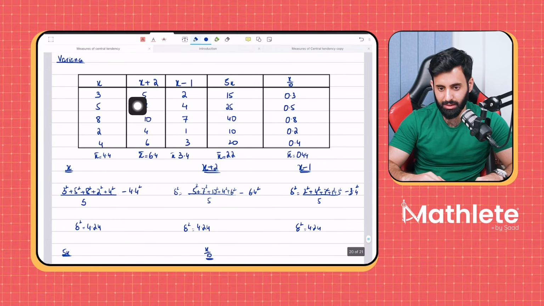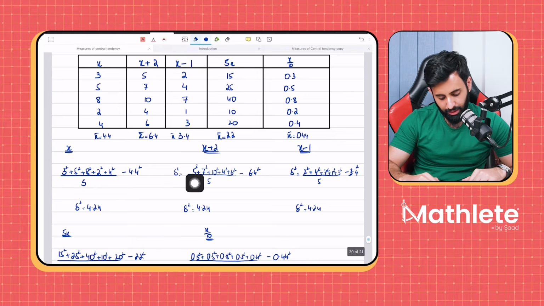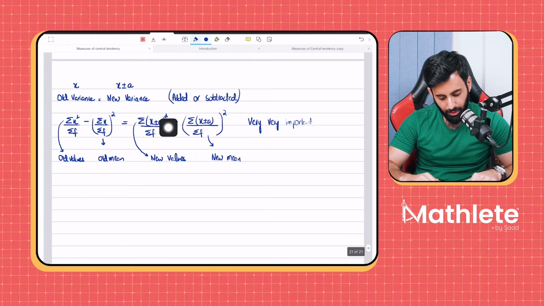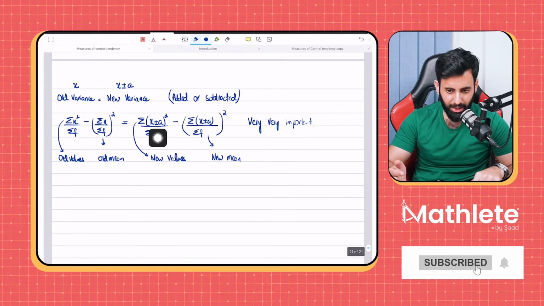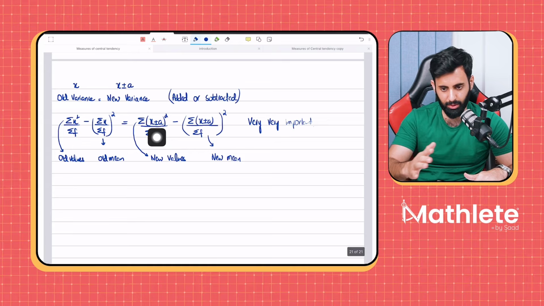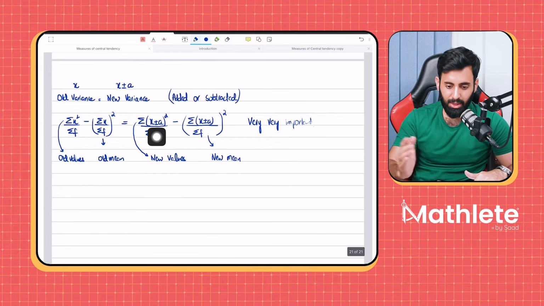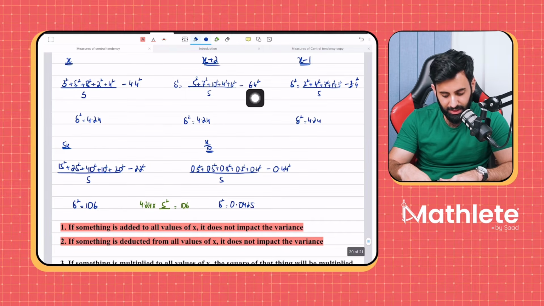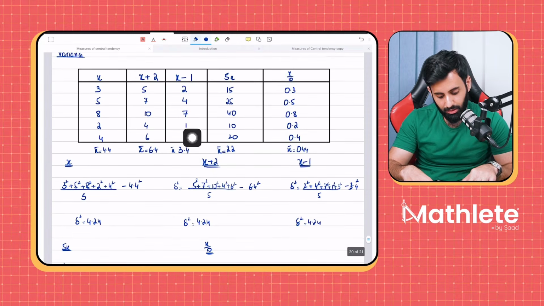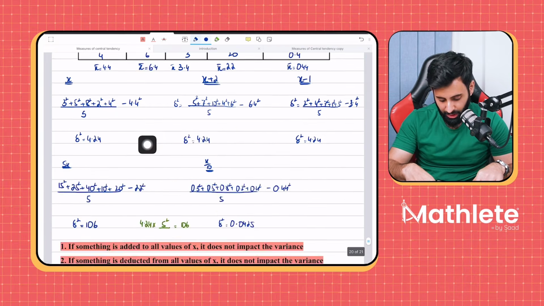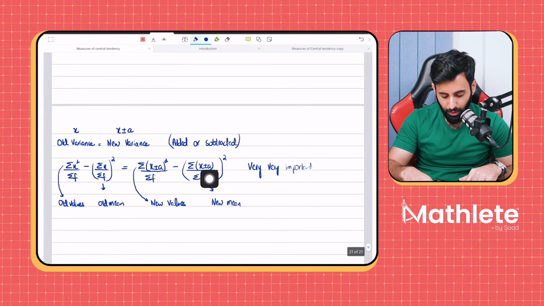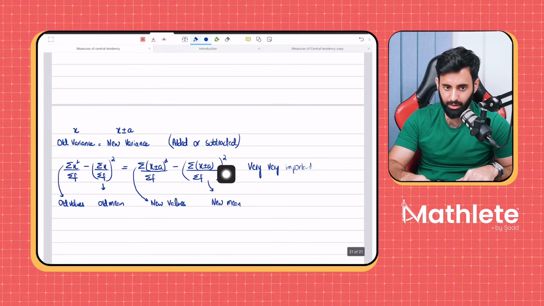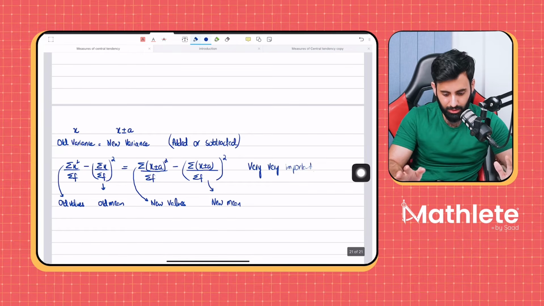All right, so let's take this data set for example. What did I do over here? I took the square of all the values after 2 has been added. So I took the square of all the values after something has been added. This plus minus means that it could be plus or it could be minus. It's not like you're going to do both. And then I divided by the total frequency, which is 5. And from this, I subtracted the mean. What mean? The mean of the new data set, which we can find by taking the sum of all the values after something has been added, dividing by the total frequency, and then squaring it. Okay, so this is how this works.